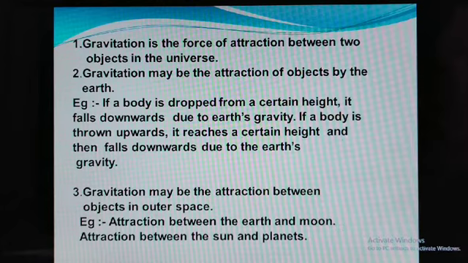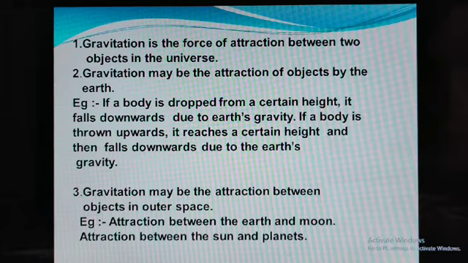that earth must be attracting the apple towards itself, and this attractive force must be directed towards the center of the earth. So that is called gravitational force. Otherwise, if a body is dropped from a certain height, it falls downward due to the earth's gravity.